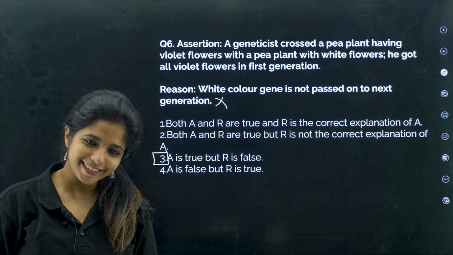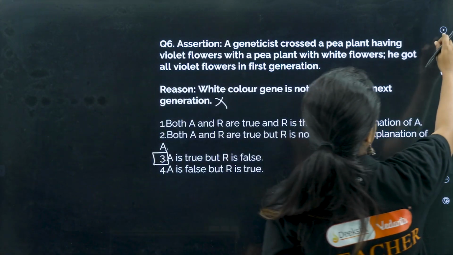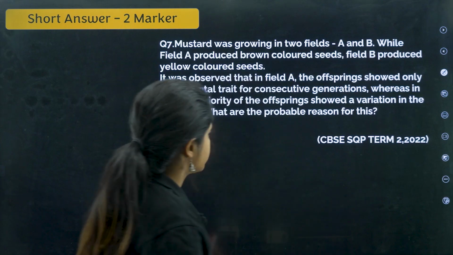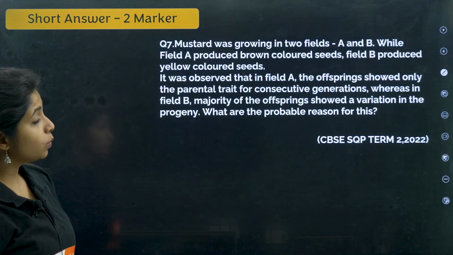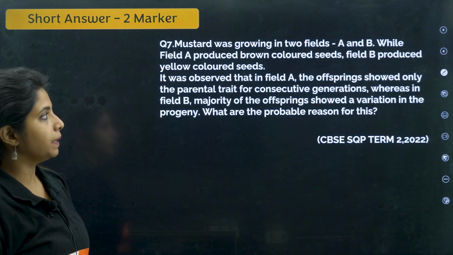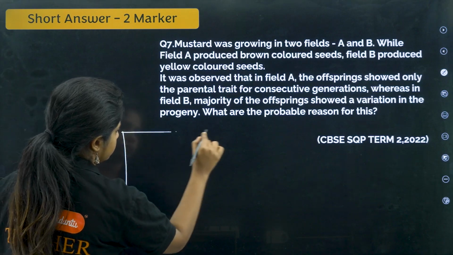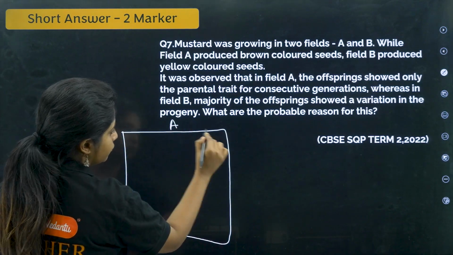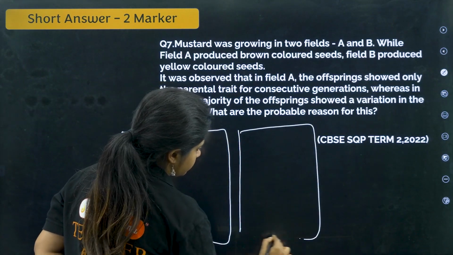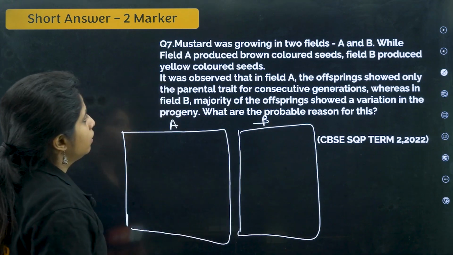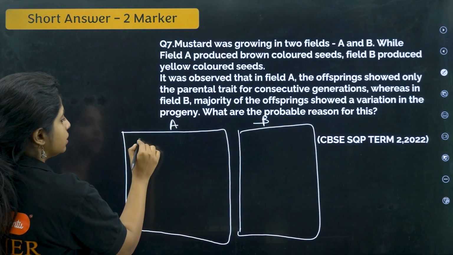Cool. Now let's do the next type of question, which is a 2-marker question. Mustard was growing in 2 fields, A and B. This is field A, this is field B. Field A produced brown colored seeds.